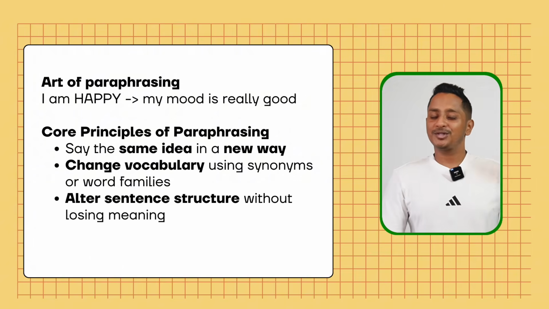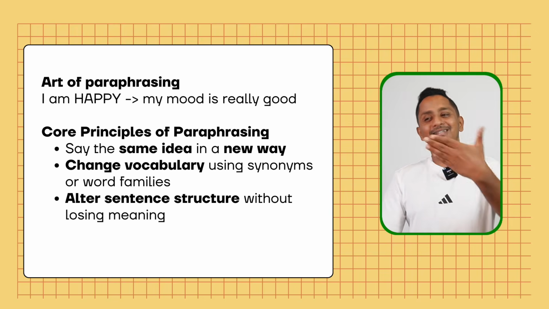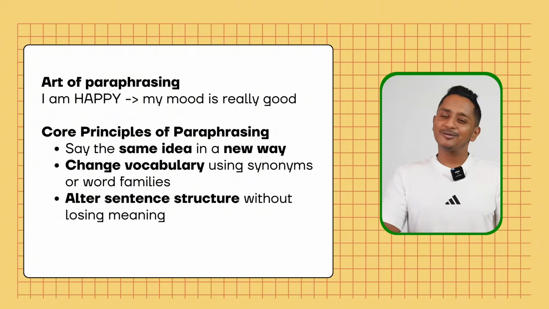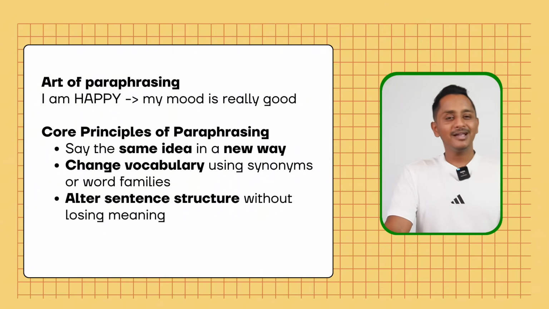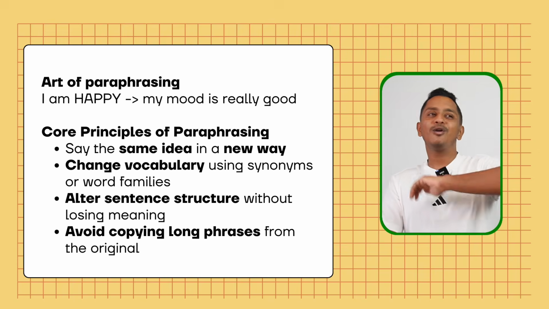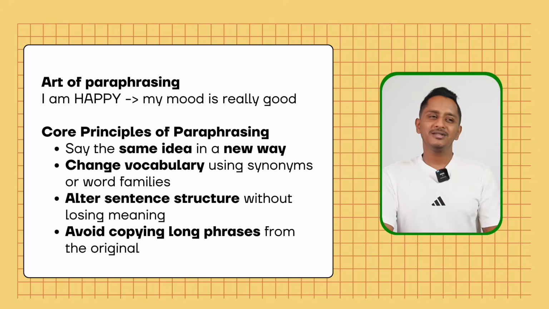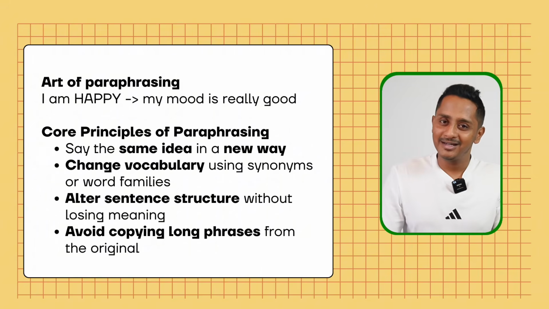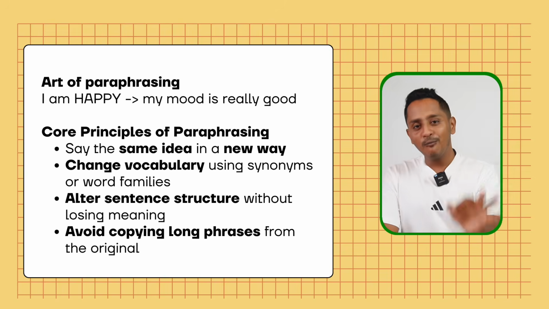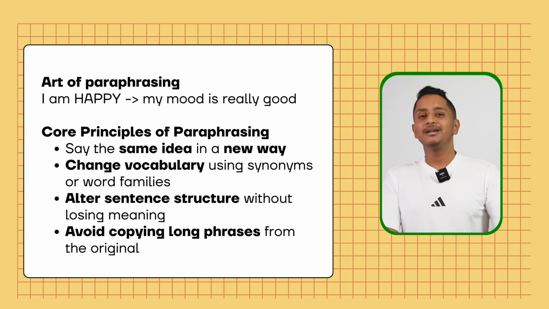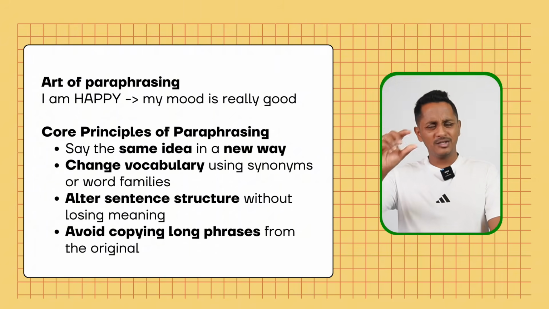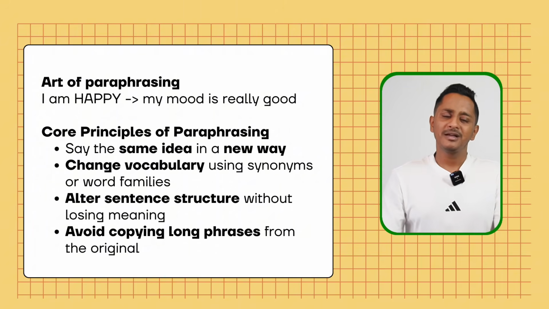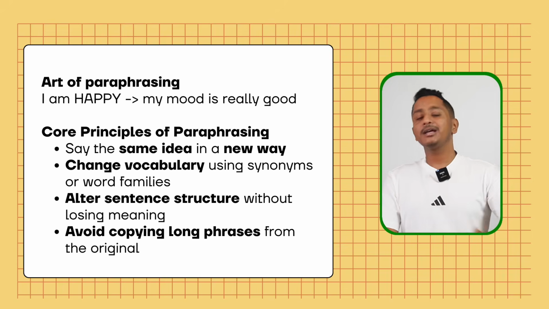Probably the original sentence is in the active voice, and you can write it in the passive voice. That also is paraphrasing. Hope you are getting it. And avoid copying long phrases from the original. If the sentence is, I am happy, and you write, I am happy, that's not a paraphrased one. Exactly retaining, you have to avoid, and use these three things that I told you: changing the vocabulary, changing probably the sentence structure, and writing the same idea in a new way.